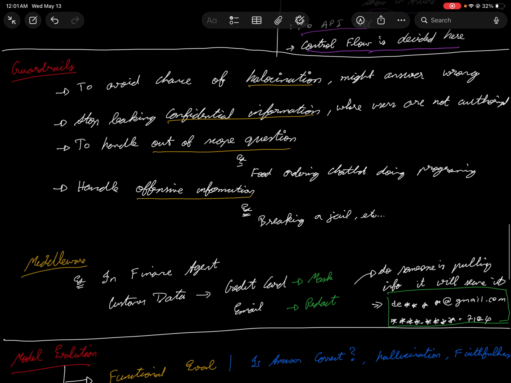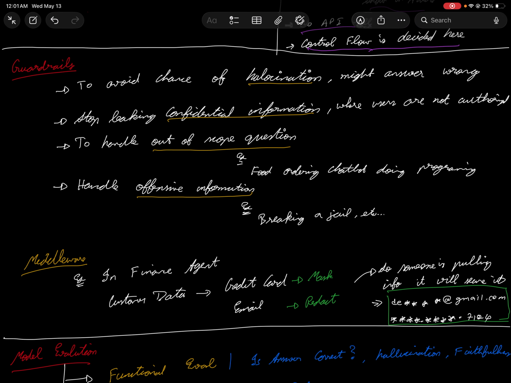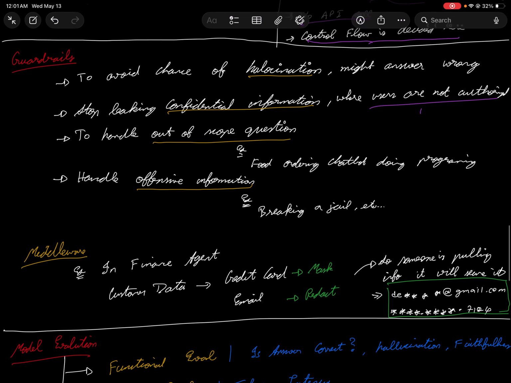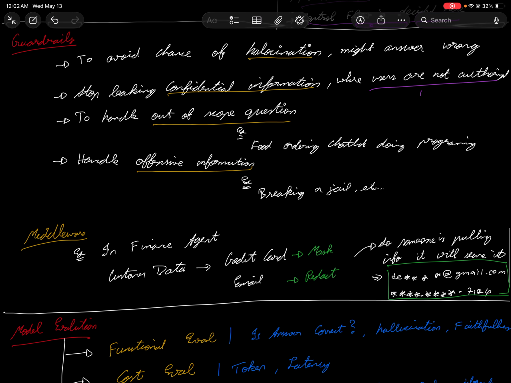And stop leaking confidential information. Let's say you have provided some bank details and some personal details about you. It shouldn't be leaked. And secondly, if the model has some information about the company, some confidential documents, it shouldn't be leaked to unauthorized persons, and this should be avoided. And also to handle out of scope questions. Like, there are examples where a food ordering chatbot was answering a programming question, which is irrelevant, and those things should be handled, right?